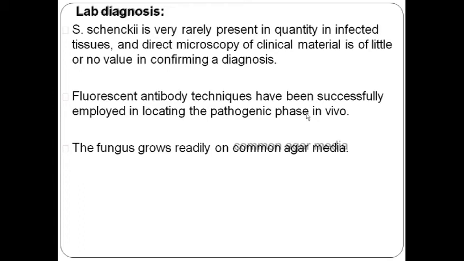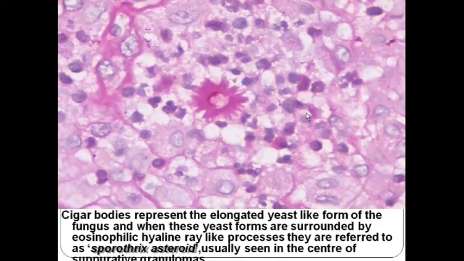Now lab diagnosis is somewhat difficult in these cases. History of thorn bite inoculation is usually seen, and fluorescent antibody techniques. Fluorescent antibodies will be able to detect even a small amount of antibodies, so they can be used to locate the pathogen. And the fungus is usually grown in horse blood agar or common agar. So this horse blood agar or common agar can be used for growth of the fungus. See the cigar bundle appearance.